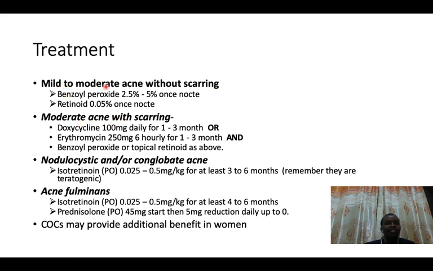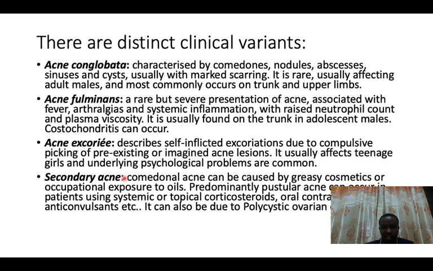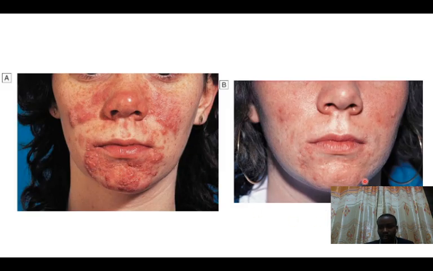So when one is having mild to moderate acne without scarring, it means he has comedones and there is no scarring on his skin. For example, if you look at this lady, she does not have any signs of scarring. This one probably has some scarring, and the other lady that I showed you earlier, this lady has some sort of scarring. She is having some scars.